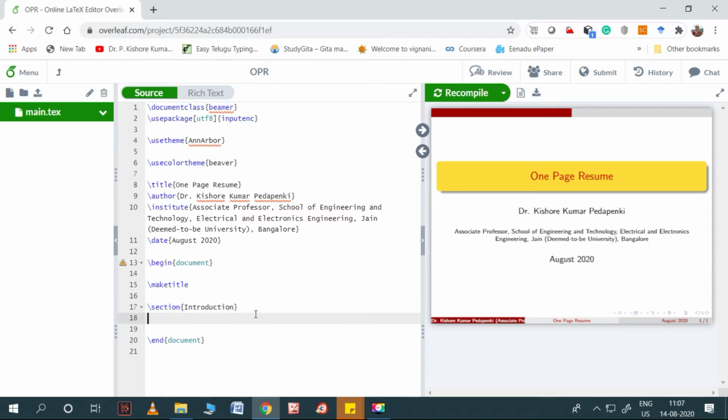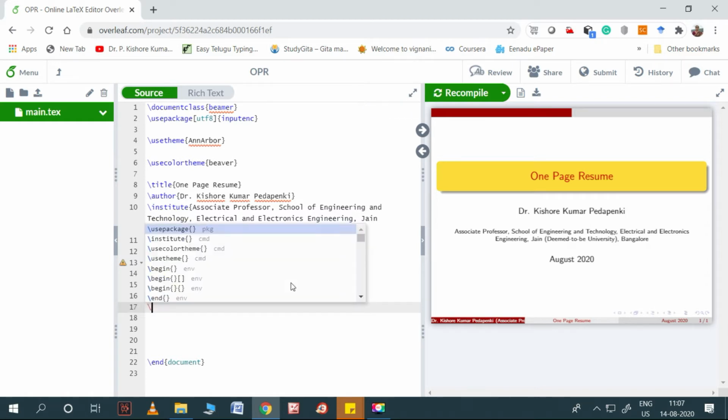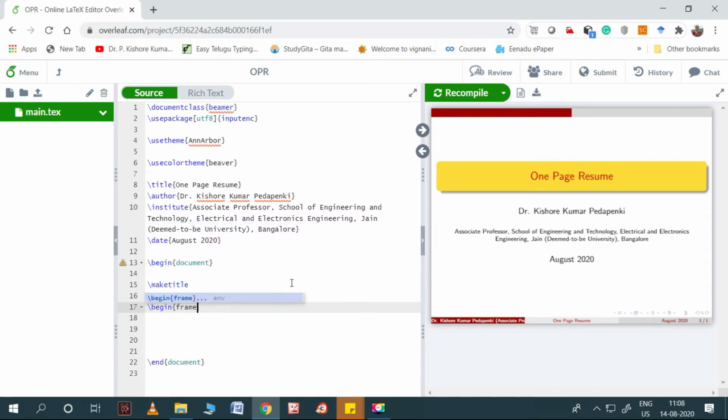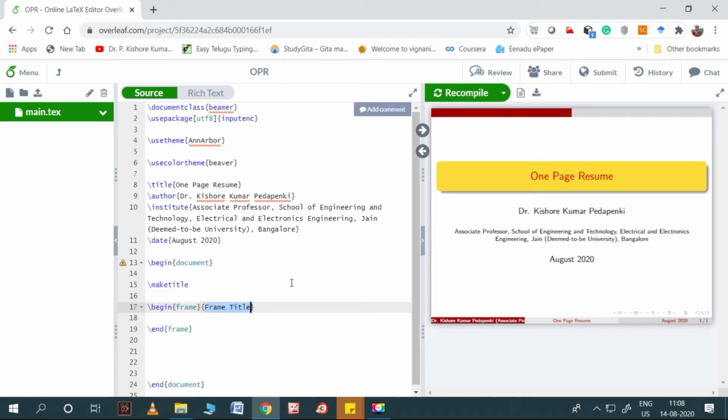Next, once this page is over, I'd like to move to the second page. Section is not required, so let me remove this section, and I want to add begin frame.